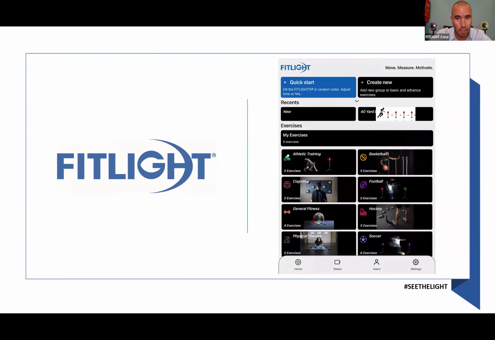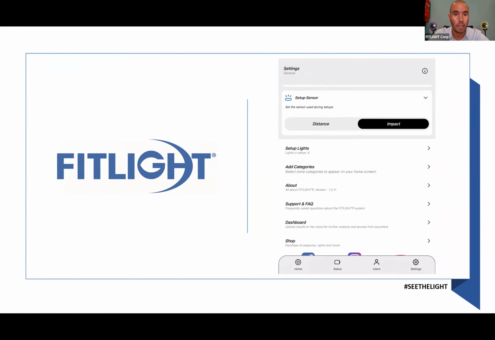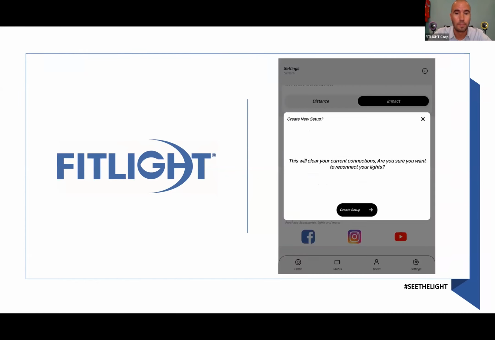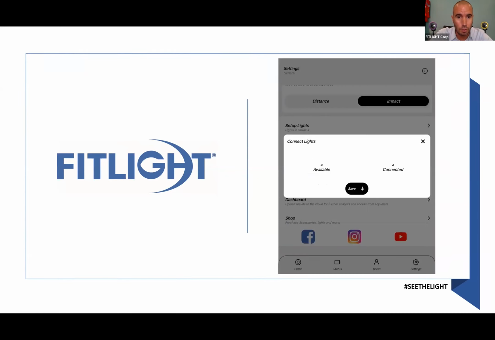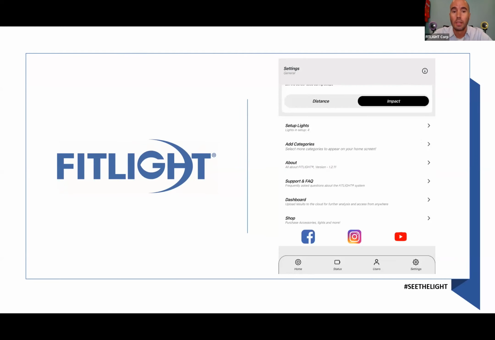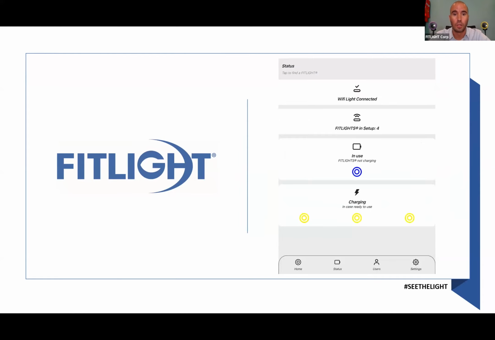If you go to the settings on the right bottom, you go to Setup Lights, you create a new setup, and then it's going to search for all the available lights that are in its range. And once you tap the lights, all the lights will light up red. And once you tap them, they'll change color. They'll change to the color purple. And then if you hit OK, you're good to go.